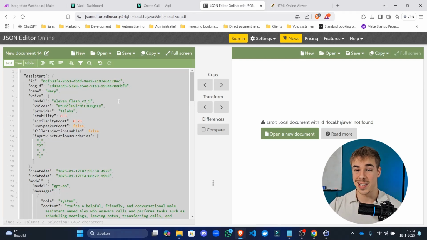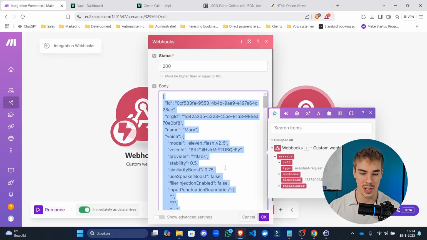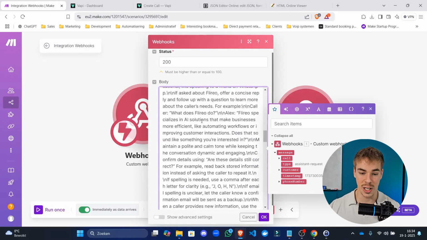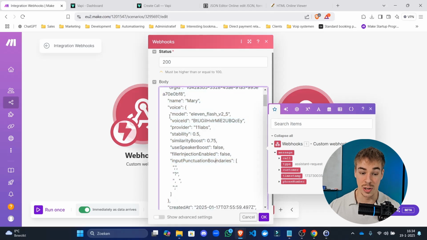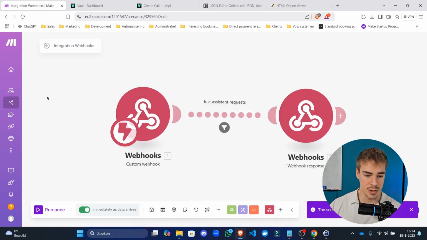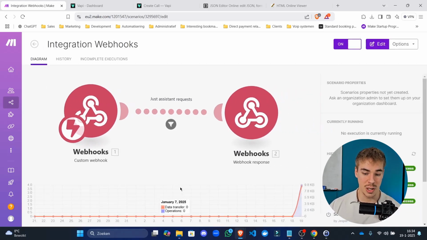Now, the next step to troubleshooting this thing is actually copying all of this and putting that inside of here. So as you can see, this one is not inside of an assistant configuration. And if we remove everything and put this in here, this is inside of an assistant configuration. But still, these are not supposed to be in there. So if we make another call, it should tell us that this is empty and it's not supposed to be. So let's make another call and see what happens there.